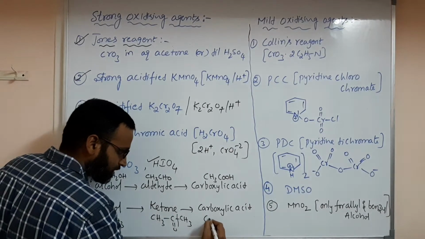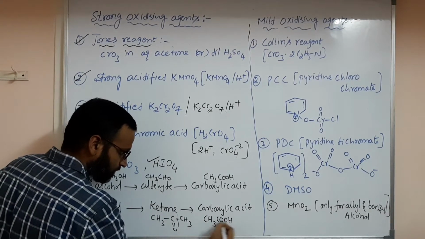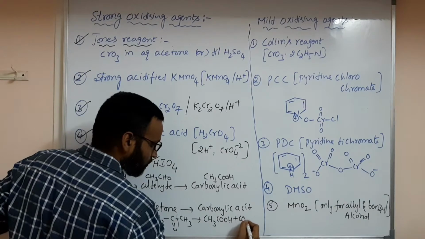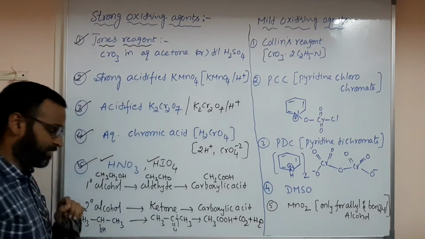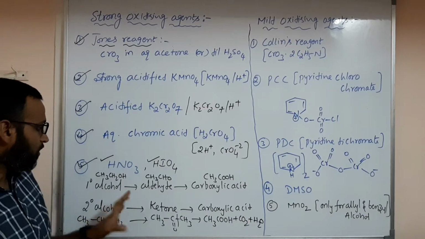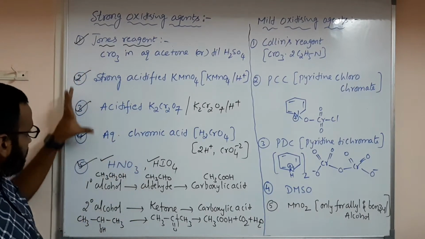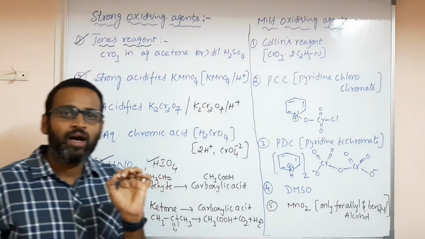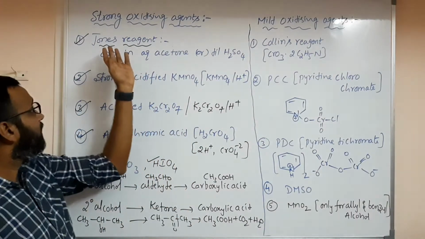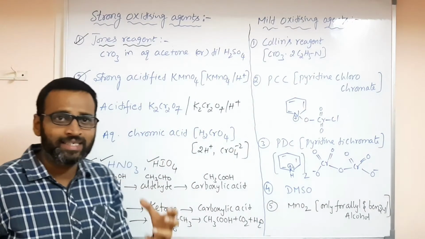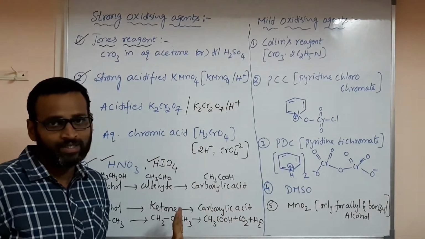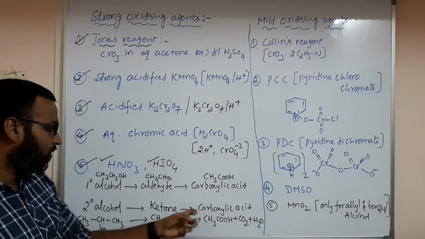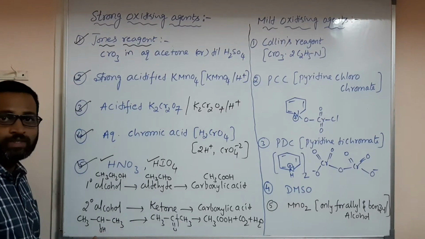So now you have CH3, C double bond O, CH3 like this. So what is the carboxylic acid here? CH3COOH further. When does this happen? When we are using any of these reagents, and CO2 plus H2O. This is the particular case of oxidation. How it happens when you are using these strong oxidizing agents. So if they give any alcohol with any of these particular oxidizing agents, certainly the product finally is carboxylic acid. Got it? So what is the main thing here? How a secondary alcohol converts into carboxylic acid was given here.